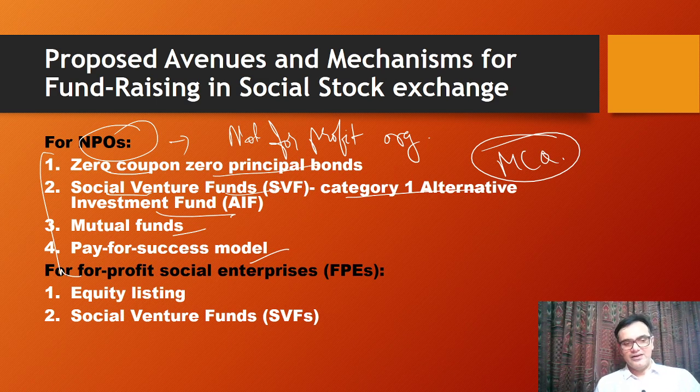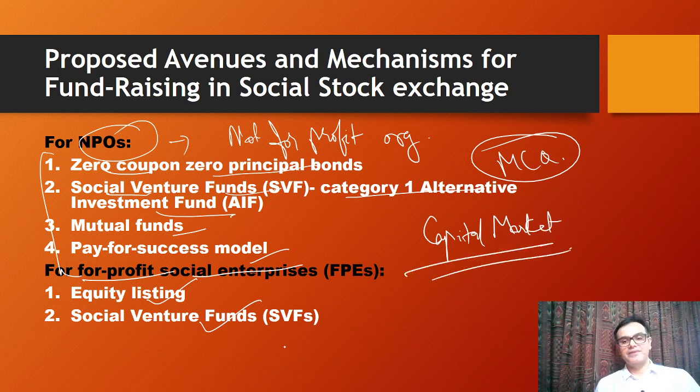Okay. Then for profit social enterprises, for them, there are equity listings and social venture funds. So these are the ways they can raise funds at the social stock exchange. Okay. For two different kinds of institutions, there are different kinds of mechanisms through which they can raise funds in the capital market. All right, you must remember them.